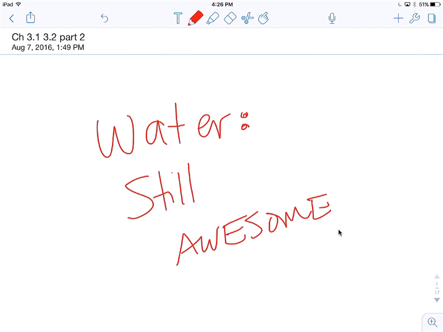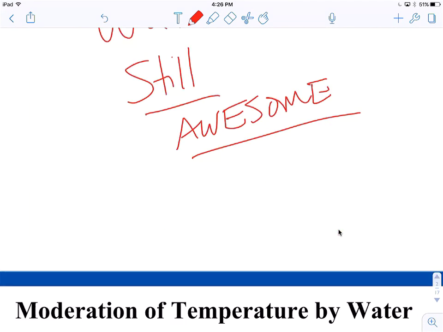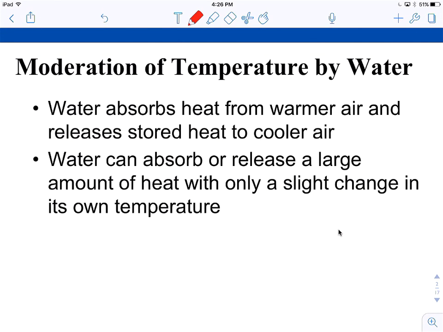All right, here we go with our second screencast on water, continuation of chapter 3.2. Water, still awesome. So we already talked about the properties of water, cohesion and adhesion and surface tension and polarity and hydrogen bonding. So now we're going to move on to the rest of the list, which the next property of water is moderation of temperature.